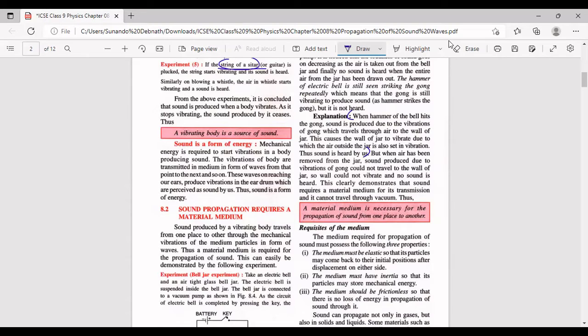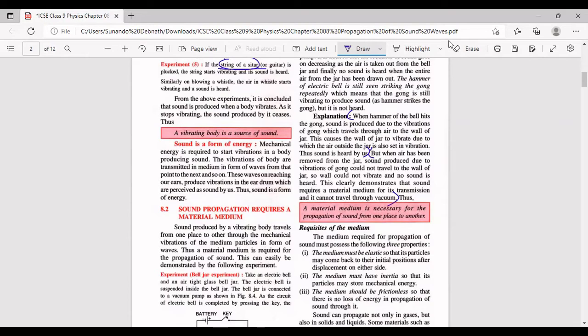But when the air has been removed from the jar, sound produced due to the vibrations of gong could not travel to the walls of the jar. So wall could not vibrate and no sound is heard. This clearly demonstrates that sound requires a material medium for its transmission and it cannot travel through vacuum.